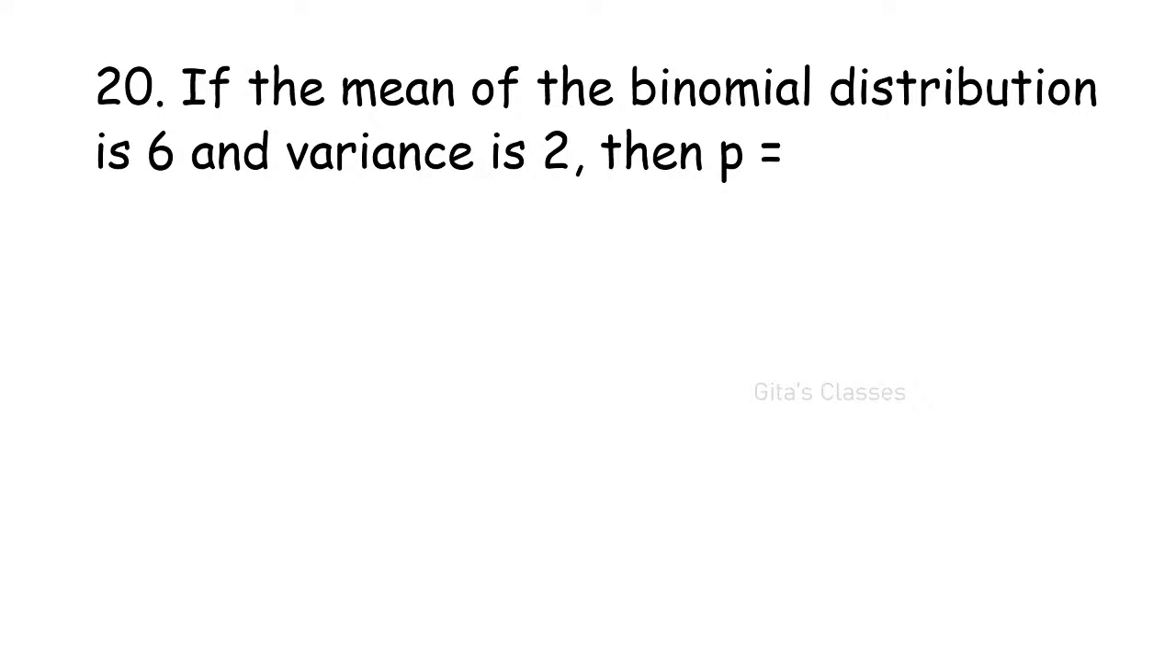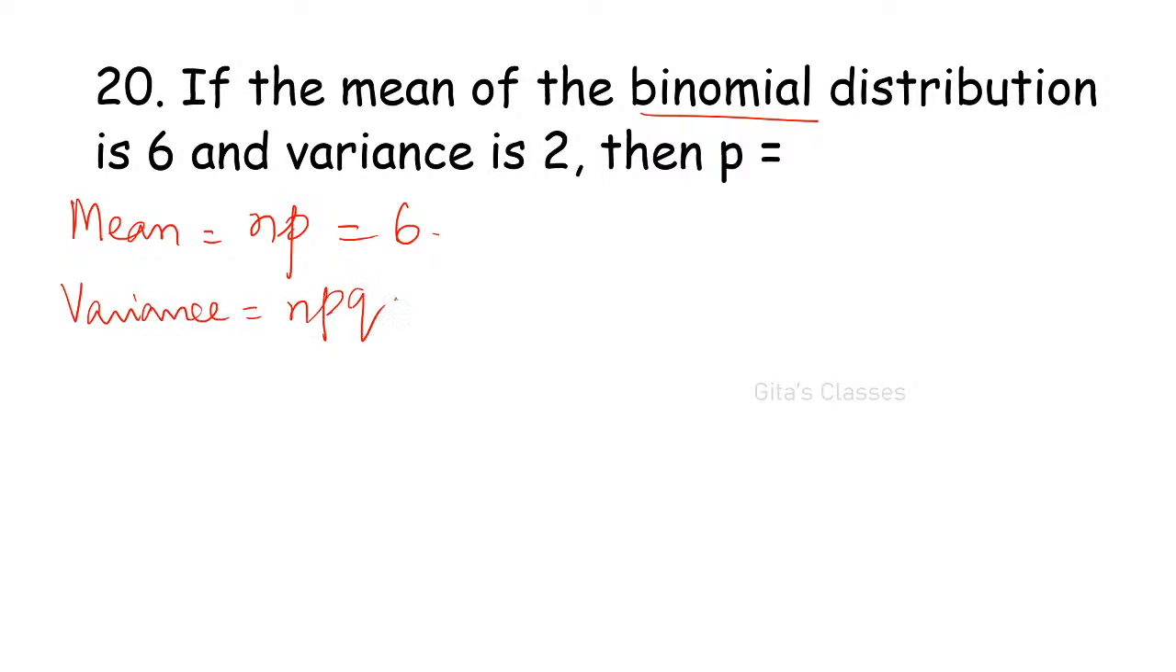Next is, if the mean of the binomial distribution is 6 and variance is 2, then P is equal to. Find the value of P quickly. What is the mean of binomial distribution? Mean of binomial distribution is NP, which is 6. Then variance NPQ is equal to 2. If the standard deviation of binomial distribution is asked, then it should be root of NPQ.